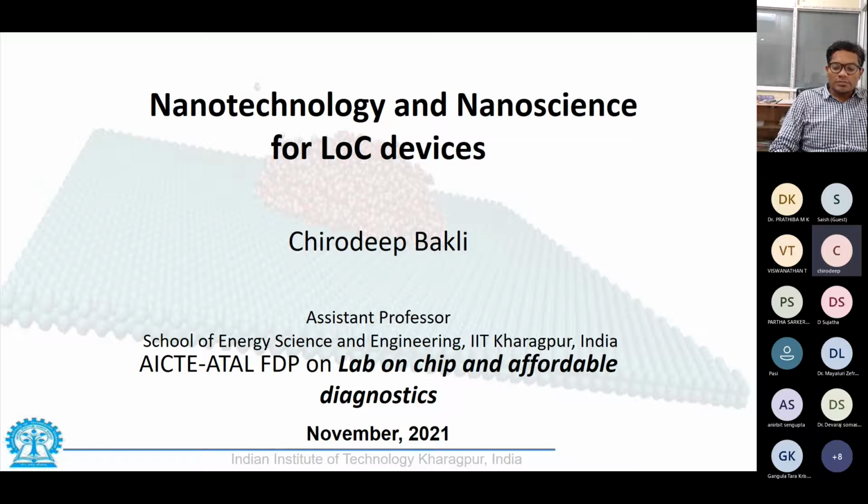Technically, the term nano is used when one of the characteristic dimensions of the channel is of the order of between 1 to 100 nanometers. And when we incorporate such a conduit for a LOC device, we say that it has entered into the purview of nanotechnology, and we need to study it separately.